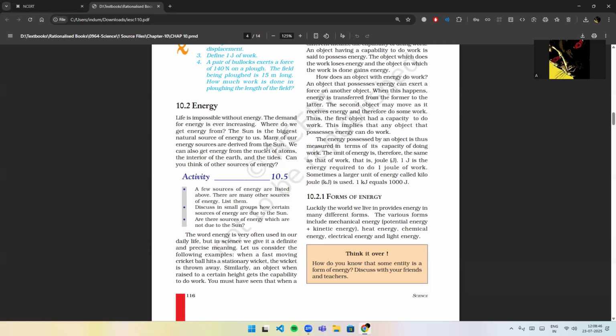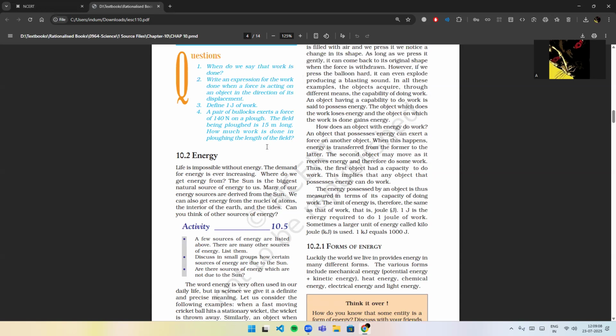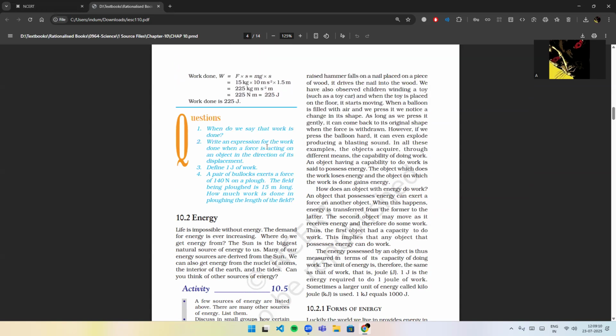The word energy is very often used in our daily life, but in science, we give it a definite and precise meaning. Let us consider the following examples. When a fast moving cricket ball hits a stationary wicket, the wicket is thrown away. Similarly, an object, when raised to a certain height, gets the capability to do work. You must have seen that when a raised hammer falls on a nail placed on a piece of wood, it drives the nail into the wood.